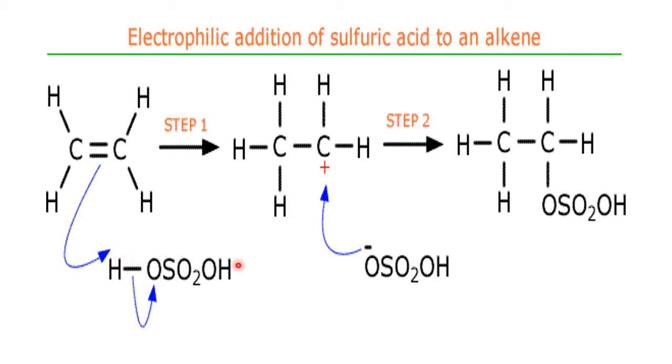This is a symmetrical alkene. Either the double bond will fall here or here, there is no problem at all. Therefore, if it falls here, the minus part goes with one carbon and the plus part with the other, and accordingly the product is formed. This is called ethyl hydrogen sulfate, where SO4 is sulfate.